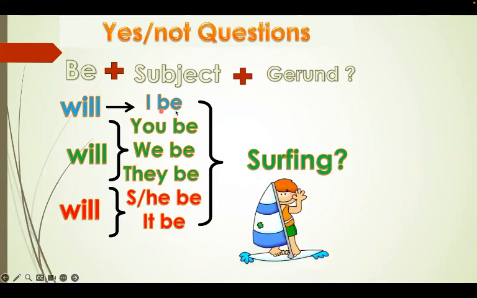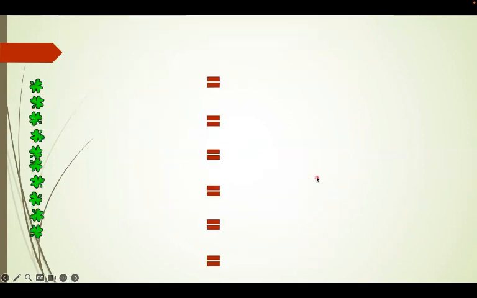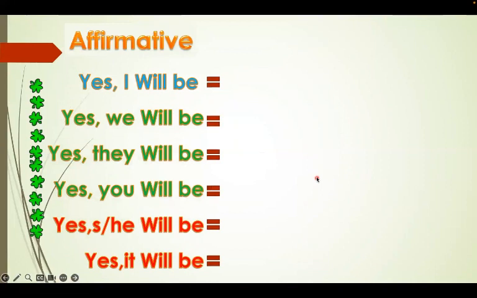So will I be surfing? Will you be dancing? Will we be studying? Will they be waiting? Will she be cooking? Will he be working? Will it be playing? Very, very simple. Okay, now let's have a look at how do we answer the question.